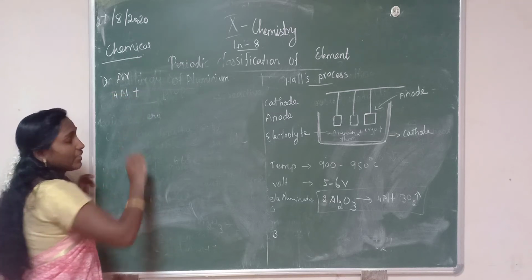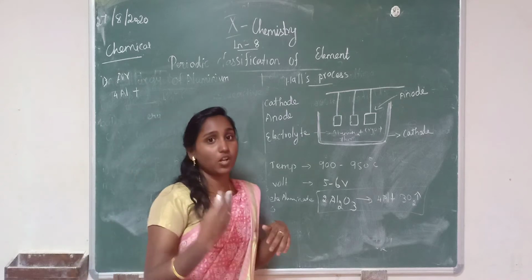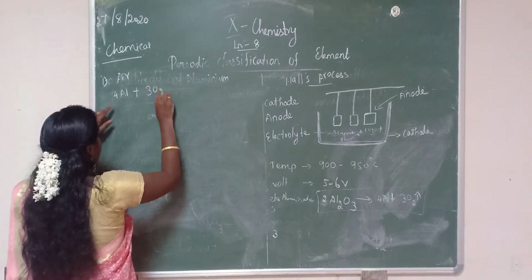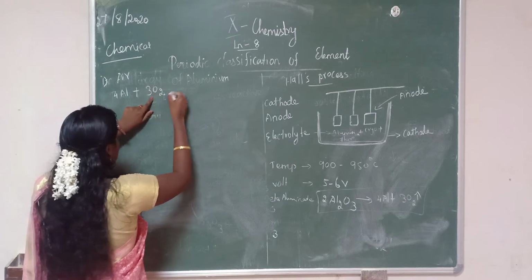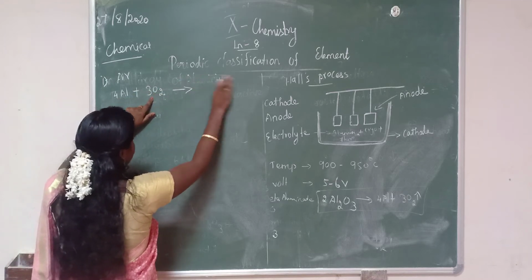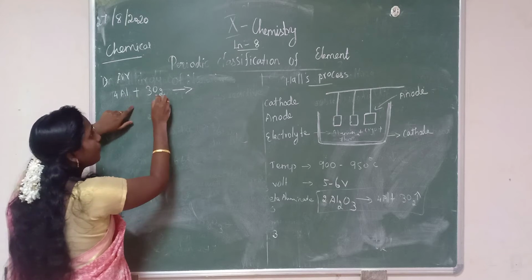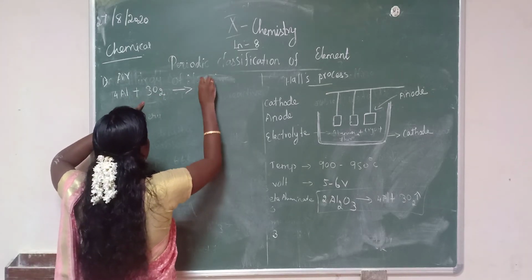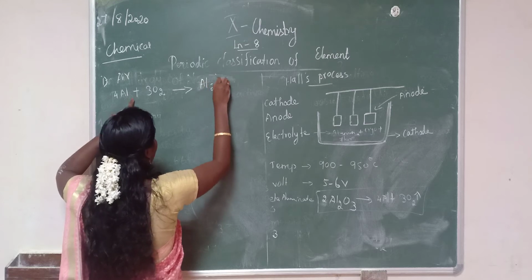Air contains a mixture of gases, so we can take oxygen gas. When aluminium reacts with oxygen gas, it forms aluminium oxide, Al2O3.